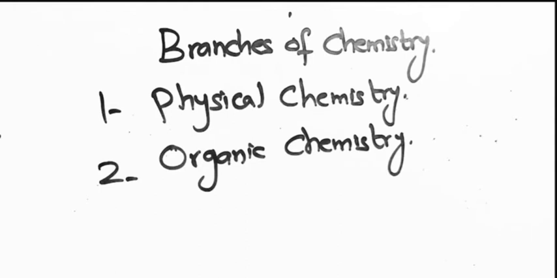Petrochemical compounds, plastics, and pharmaceuticals are the organic compounds which are studied in organic chemistry. We'll study how these compounds are produced, how they are produced on an industrial basis, what the structure of these compounds is, what the uses are, and what the chemical properties of these compounds are.